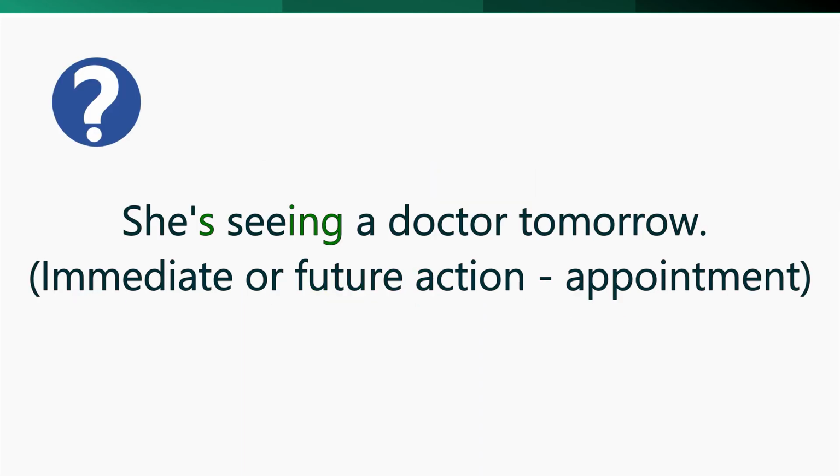Okay, you can actually say I'm seeing if you're referring to an immediate or a future action you're going to take. So here's a quick summary. Action verbs indicate actions. They don't have to be physical. They can refer to mental processes as long as the subject is actively involved.